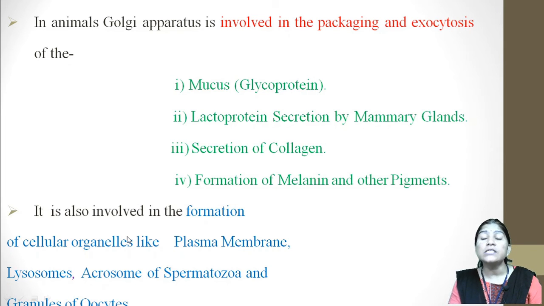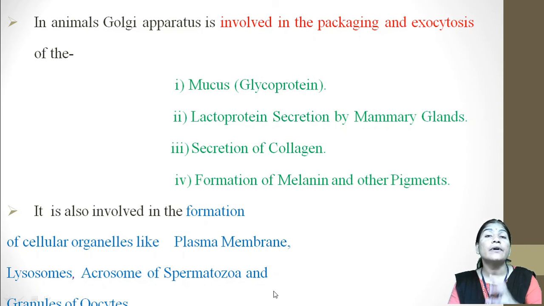So in animals, the Golgi apparatus is involved in the packaging and exocytosis of mucus, that is glycoprotein, lactoprotein secretion by the mammary glands, secretion of collagen, and the formation of melanin and other pigments.